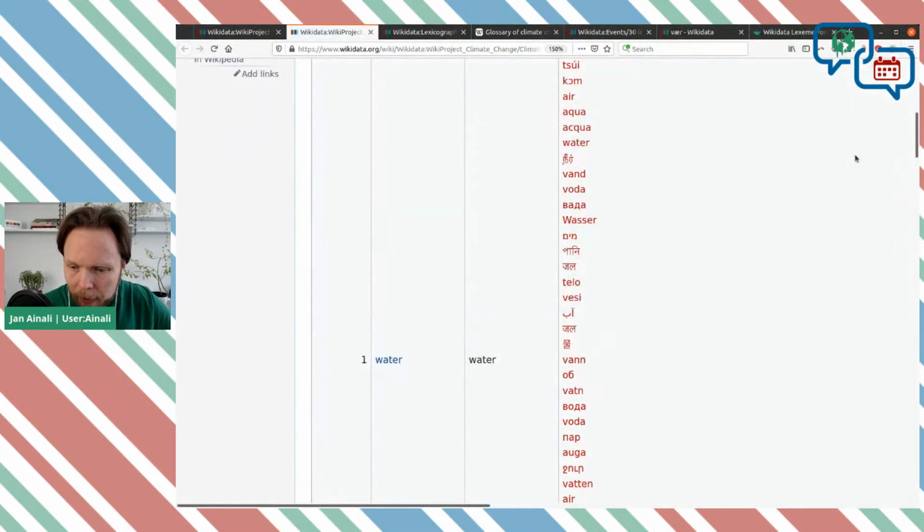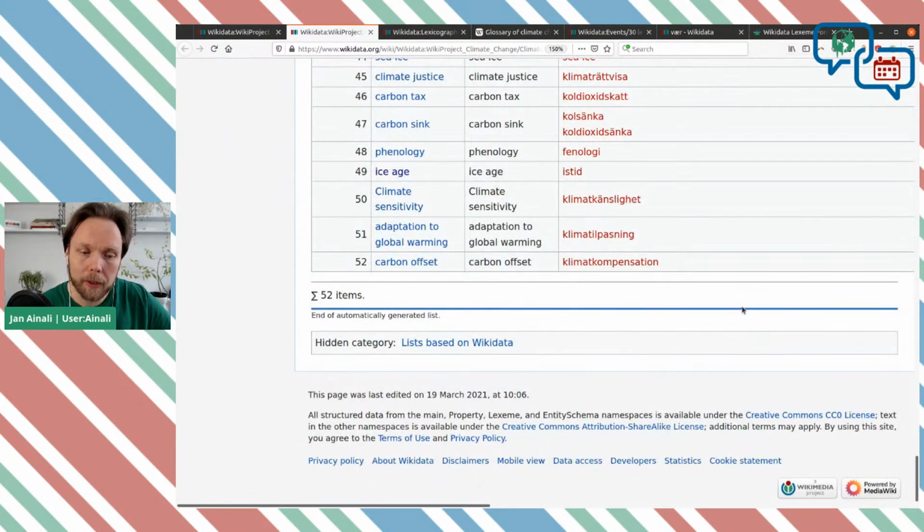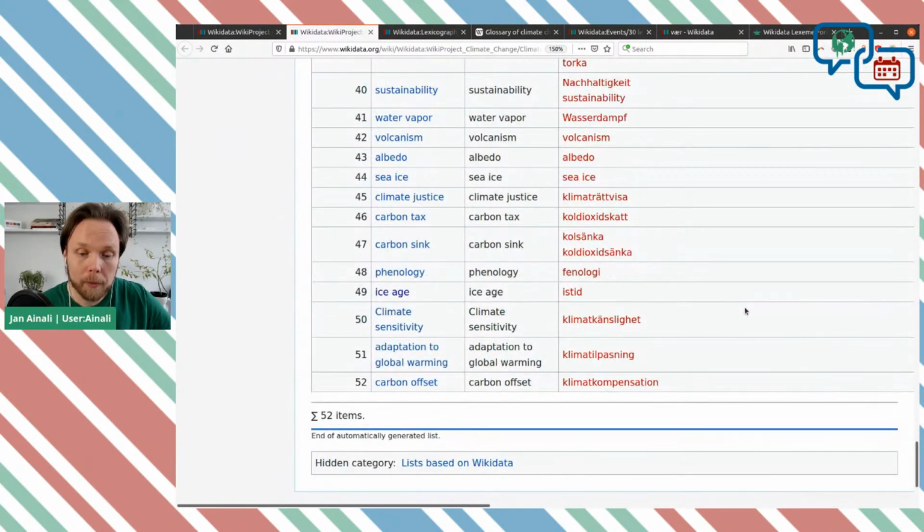And I believe this one, last time it ran, we had 52 of them. So hopefully by the end of this week, we will have 195. So that for all of the languages, at least one of them links to one of these lexemes.